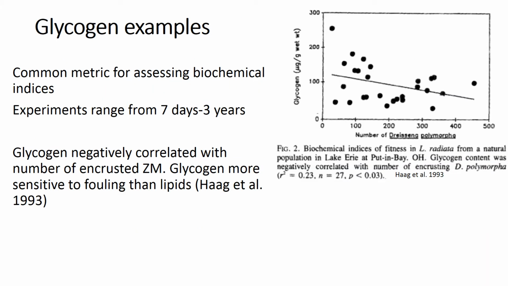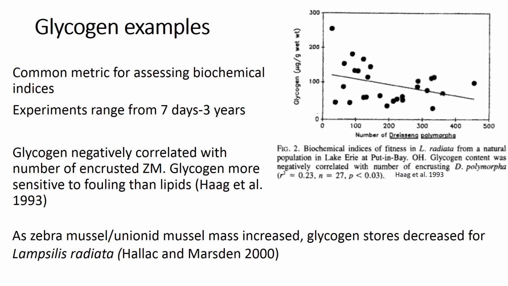When looking at ways to quantify the impact of zebra mussels on Unionid mussels, glycogen came up a good bit. It is a common metric for assessing biochemical indices, and experiments range anywhere from 7 days to 3 years. This first study found that glycogen negatively correlated with the number of encrusted zebra mussels, and we can see that in the top right. As our zebra mussels increase, our glycogen tends to decrease. They also found that glycogen was more sensitive to fouling than lipids. This next study found that as zebra mussel to Unionid mussel mass increased, the glycogen stores decreased for Lampsilis radiata.